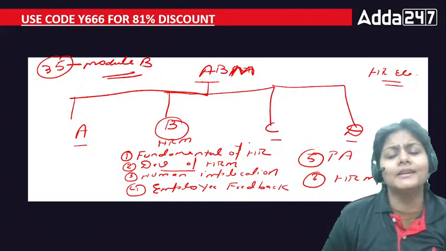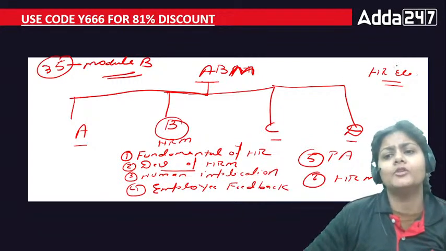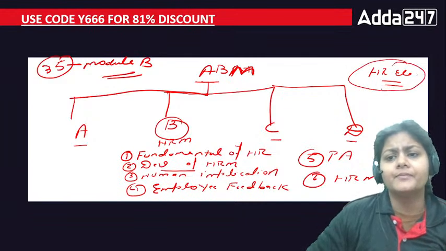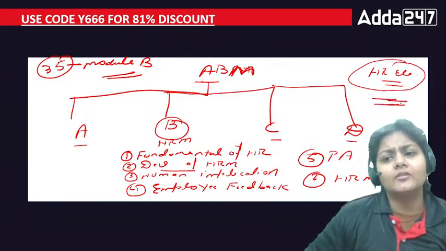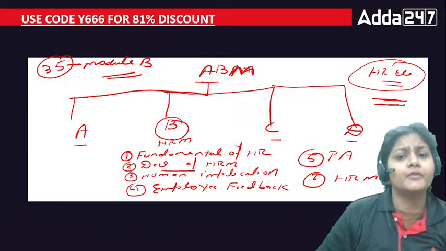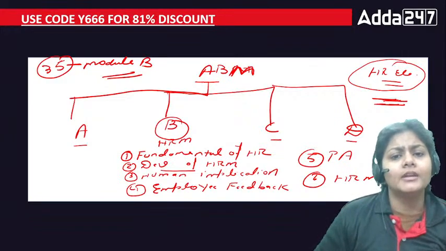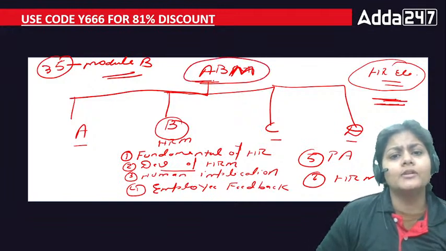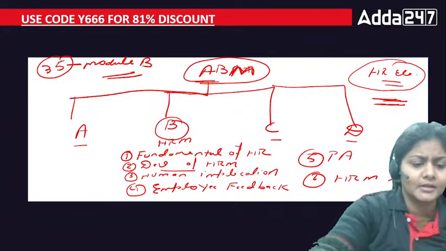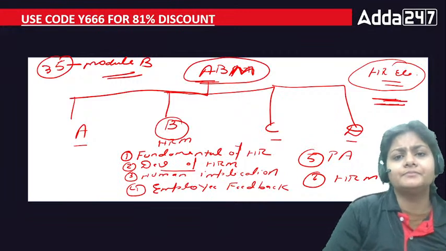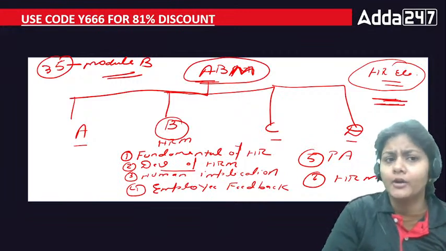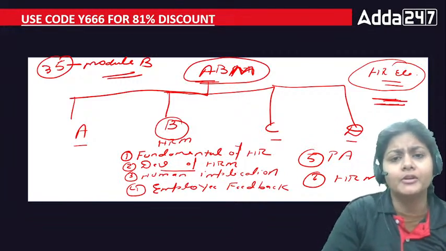So all these things are overlapping with your HR elective paper if you are going to take HR elective. But even in ABM, it is going to help to clear your ABM exam. Okay, so in paid classes, I have already started this chapter, that is development of HR.